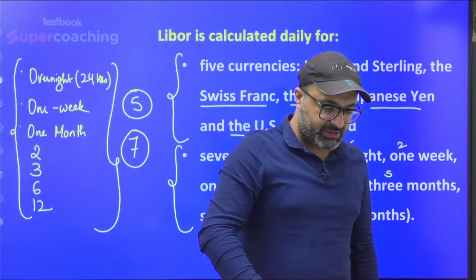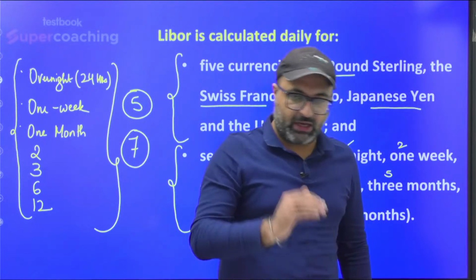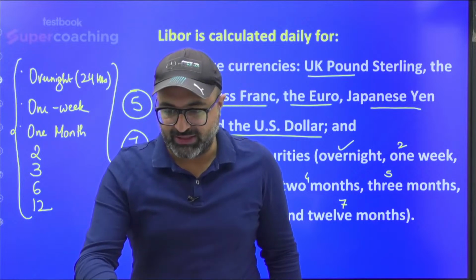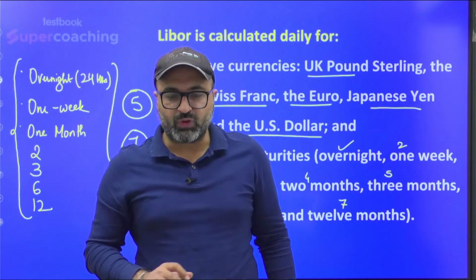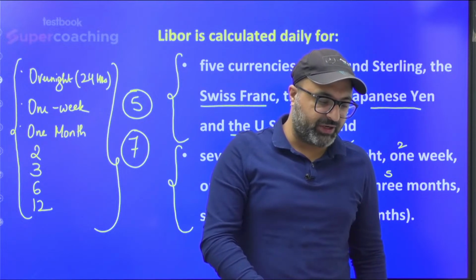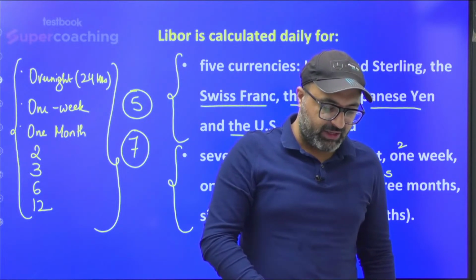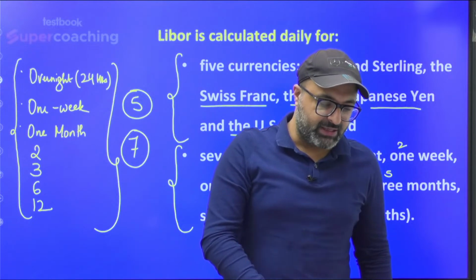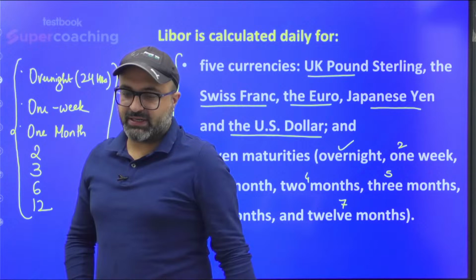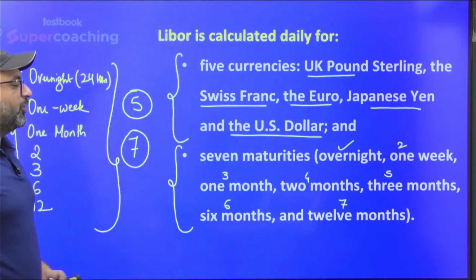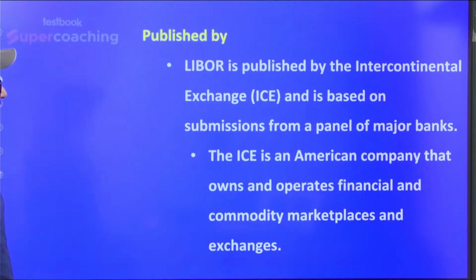The next point is again going to be really very important. So now we have discussed what Libor basically is. Once Libor is clear, the next point we need to understand is that it is calculated for 5 currencies, and it is calculated for 7 maturities.